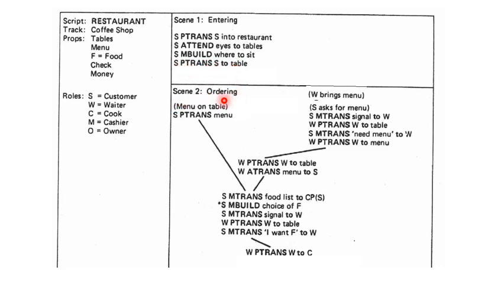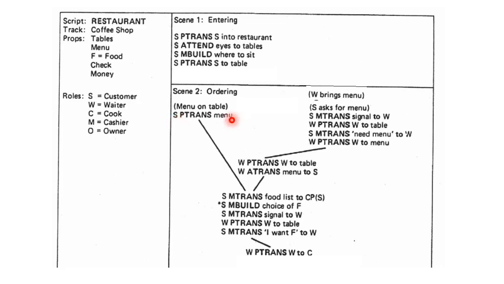Scene 2, ordering. There may be two cases. One, we have a menu on the table, or in the other situation we have to call the waiter for a menu. Those two situations we can represent in scene 2. First, let's discuss the case where we have a menu on our table. So S PTRANS to the menu.